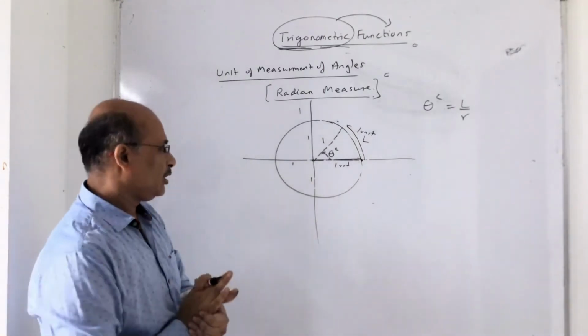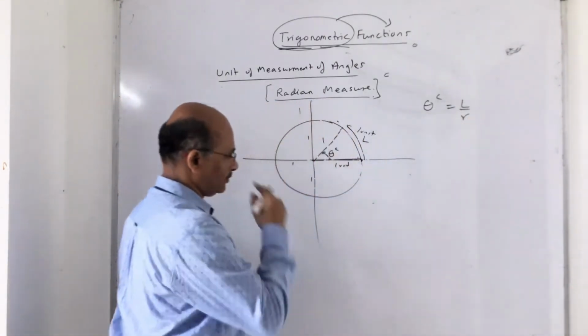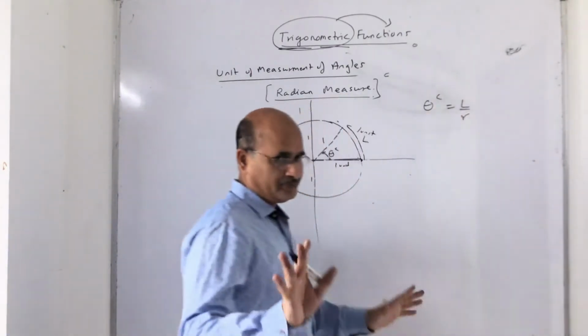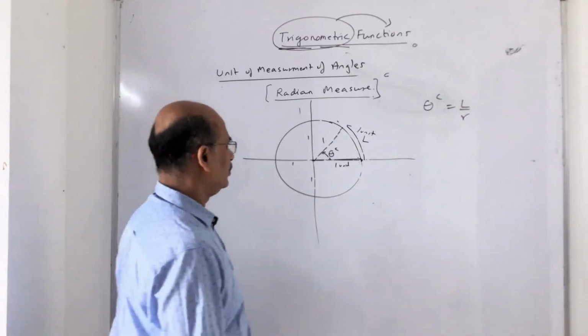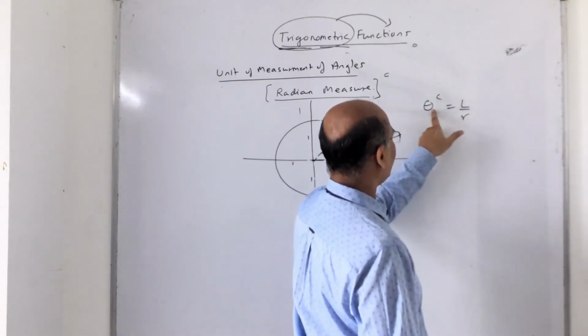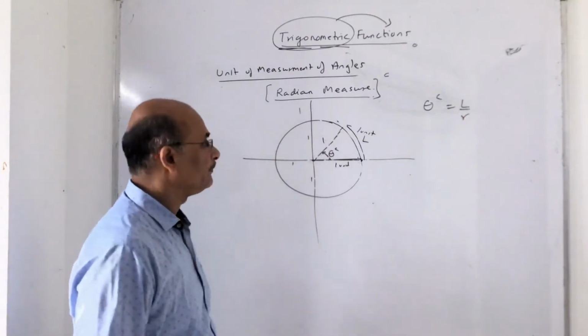Now what is the importance of it? I'll just share with you. This is a very important thing. So theta radian is L upon R. Fine. Till now the relevance part has not begun, so just pay attention now. This is 1, this is 1. So theta is 1 radian, so 1 radian will become 1 upon 1, that is 1. Now hold your breath.